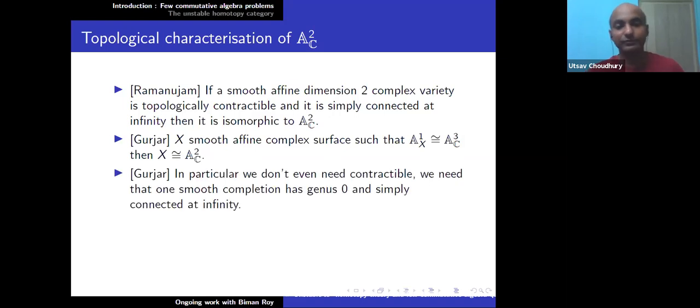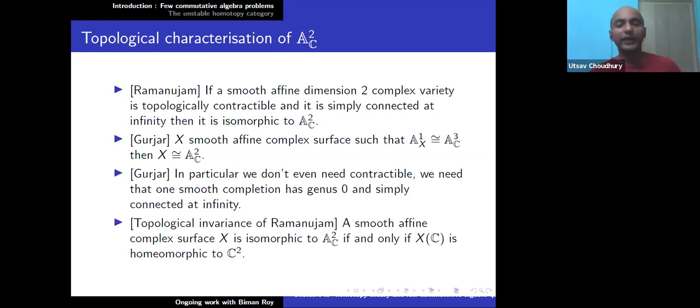Okay, so then Gurjar, in particular, there's this recent paper by the father Gurjar and the son Gurjar, which shows that in particular we don't even need contractible, we need that there exists one smooth completion which has genus 0 and of course the simply connected at infinity property. And the statement of Ramanujan's characterization actually shows that a smooth affine complex surface X is isomorphic to A^2_C, polynomially isomorphic to A^2_C, if and only if the complex points are homeomorphic to C^2.